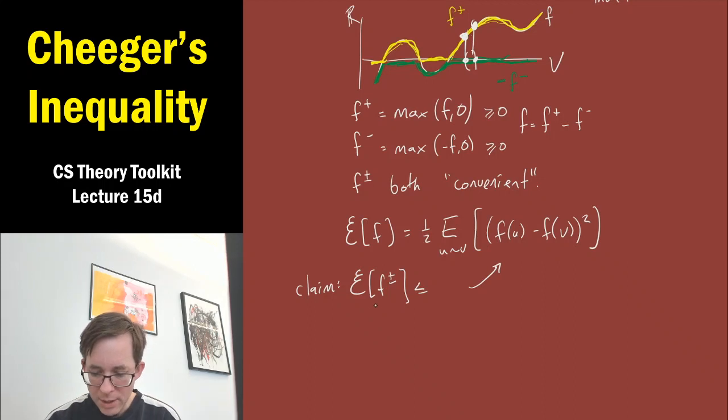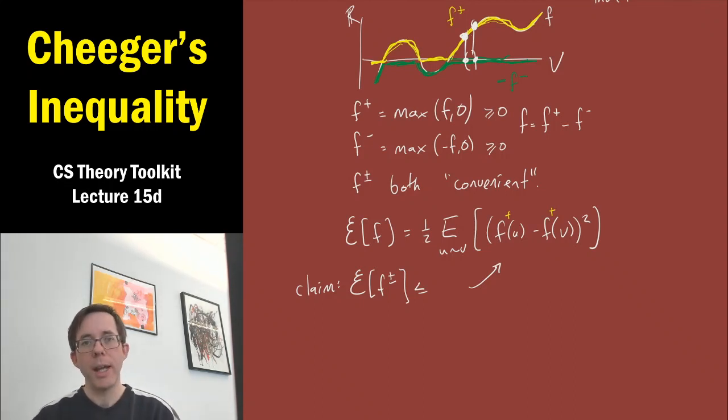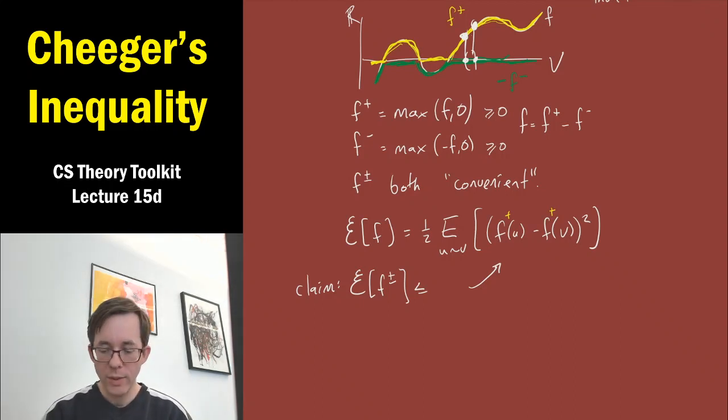Now let's consider the quadratic form applied to f plus. Well, it's going to have the exact same expression, but with pluses here. And one of a few things can happen in this expression depending on what's going on with f's values at u and v when you choose a random edge u and v. If they're both positive, like in this picture, then you'll still get f of u minus f of v squared in your contribution to the quadratic form of f plus.